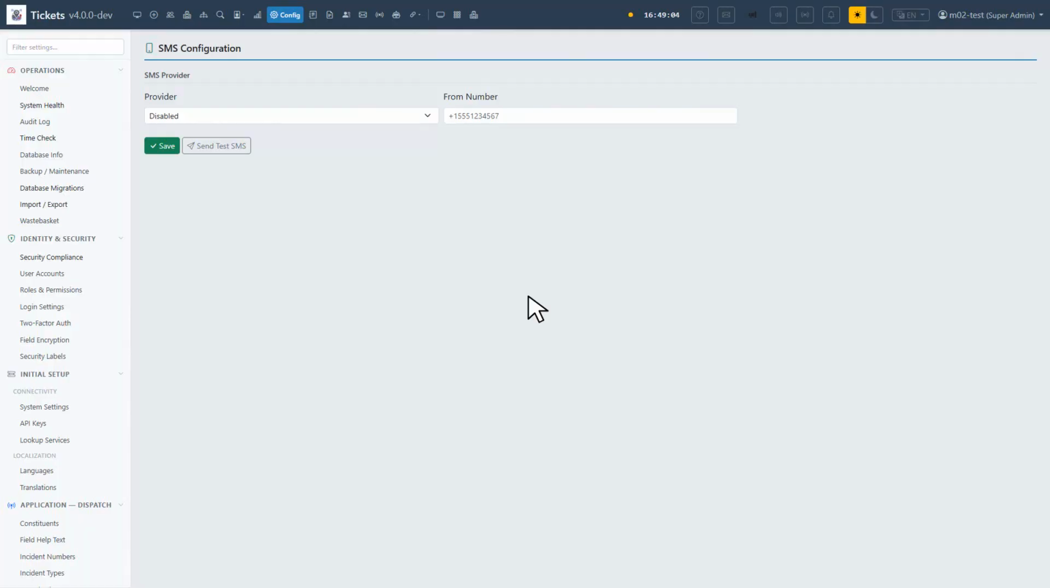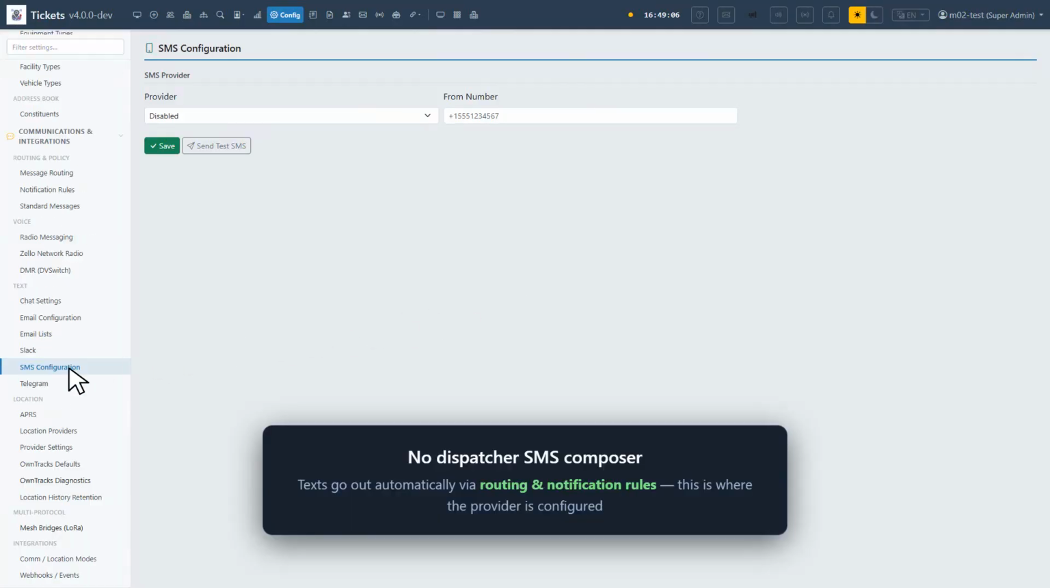TicketsCAD can send text messages out, but there is no point-and-click SMS Composer for dispatchers today. SMS goes out automatically through the routing and notification rules your administrator sets up.